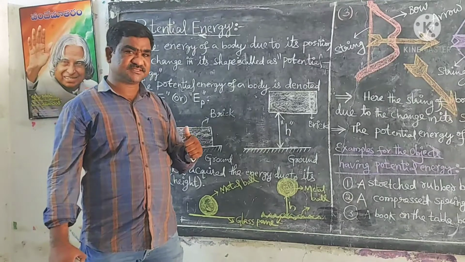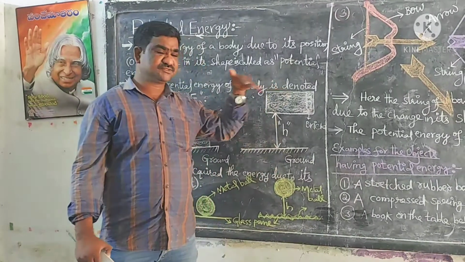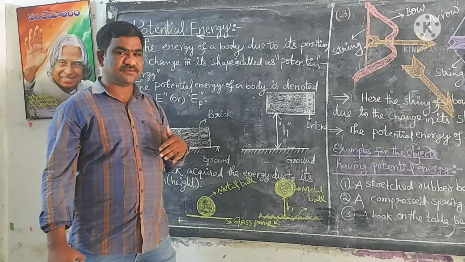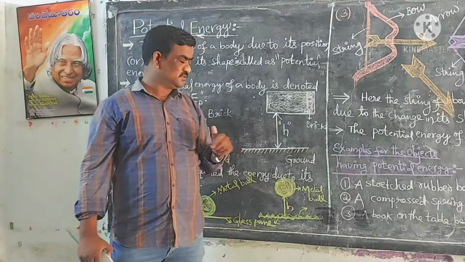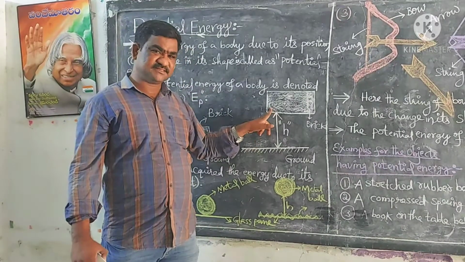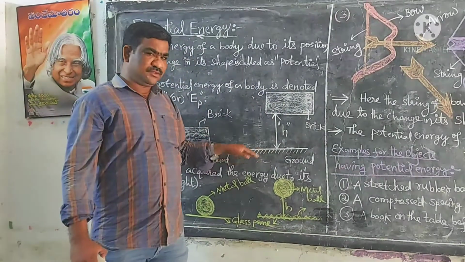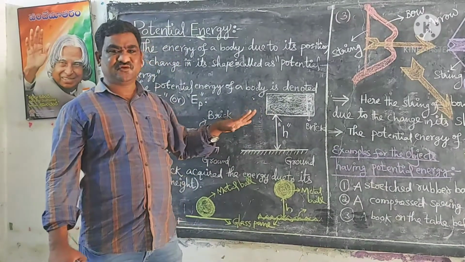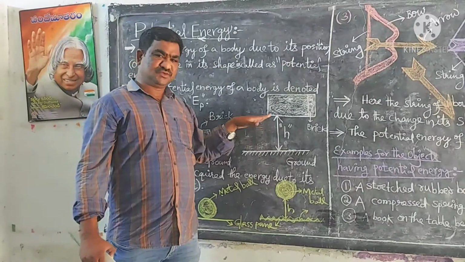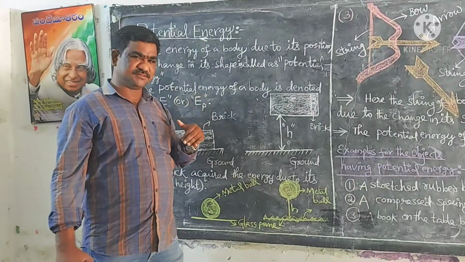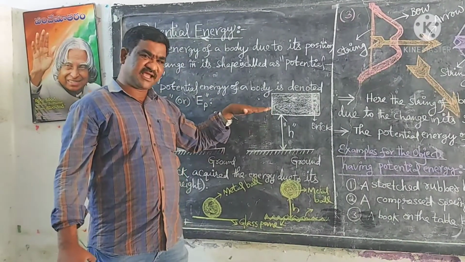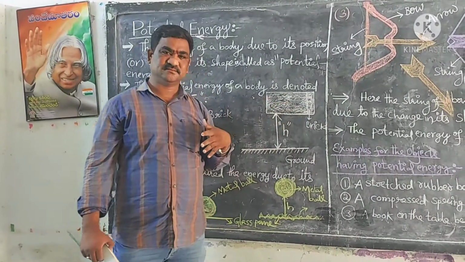Why does it possess some energy when it is raised to some height from the ground? Yes, whenever you raise the height of the brick, you apply some force to raise the object. So some work has been done in this case.